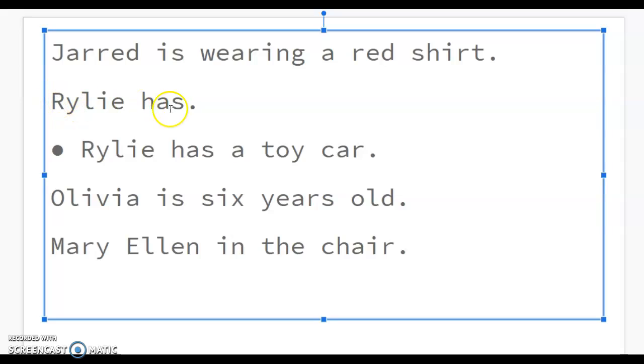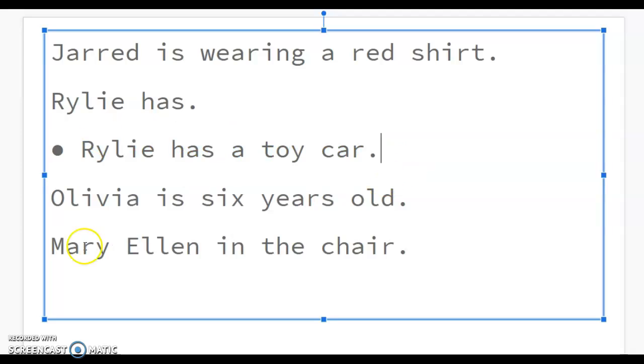This one, Riley has, that is not a complete sentence. We don't know what Riley has. Now we could change those words and add to them to make it a complete sentence. So if we say Riley has a toy car, now that sentence makes sense because we know what Riley has.